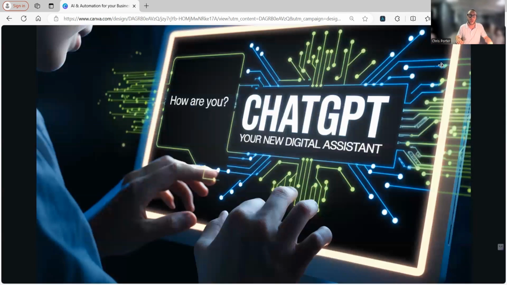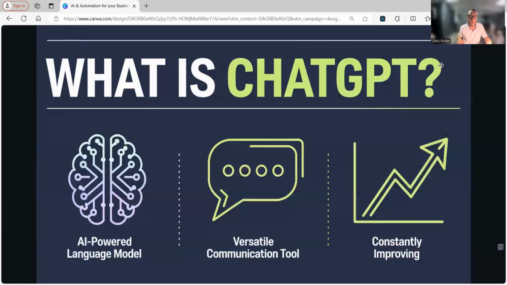So ChatGPT, as everyone is familiar with, is a language model that was produced by OpenAI, and you can ask it something and it provides answers back to you. So you input text and it comes back with text, right? We're going to go over this part in the beginning relatively quickly because I'm sure everyone here is aware of ChatGPT. It's an AI-powered language model created by OpenAI. It's a versatile communication tool, and it's always improving.